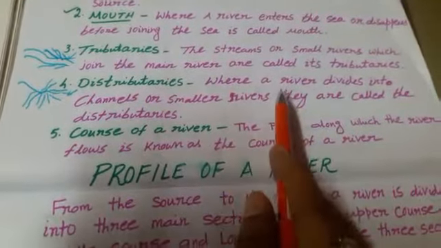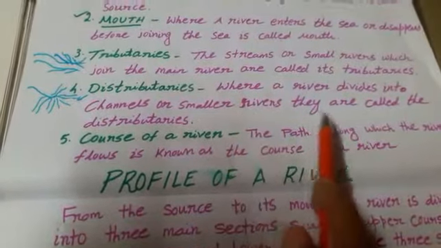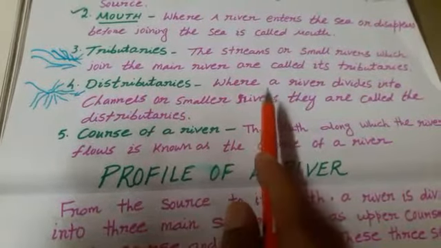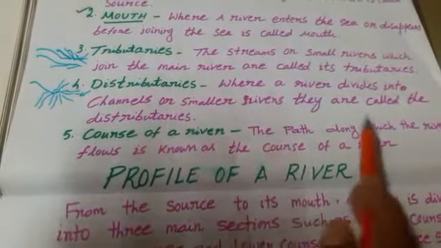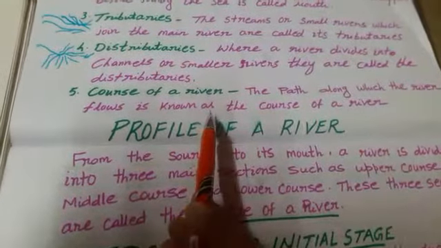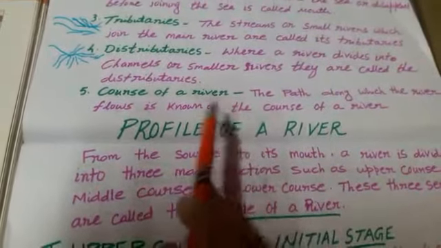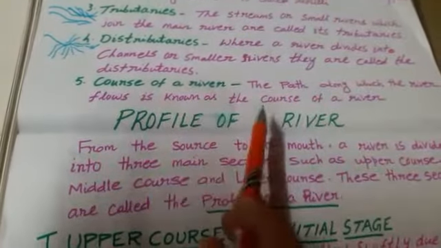Distributaries. Where a river divides into channels or smaller rivers, they are called distributaries. Course of a river. The path along which the river flows is known as the course of a river.